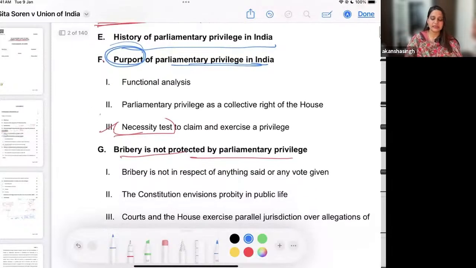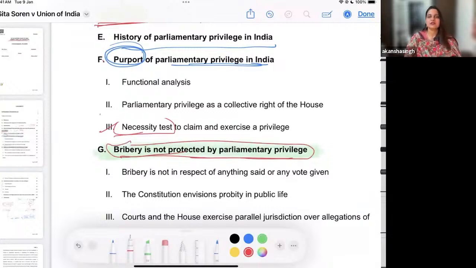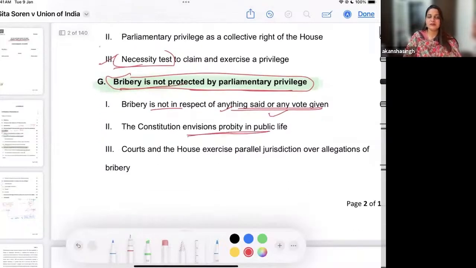And then very clearly the judges have answered. You can see it from the title or from the table of contents itself that bribery is not protected by parliamentary privileges. So if you get an MCQ from this table of contents itself, you understand that bribery is not covered, bribery is not something which will be allowed, and it does not have any nexus with anything done or anything said.